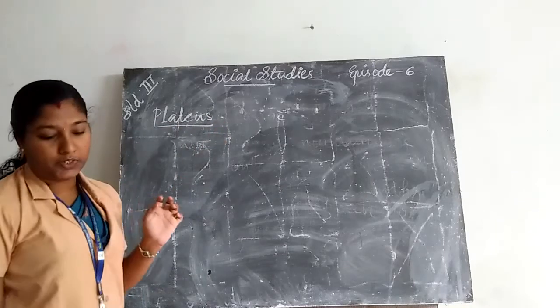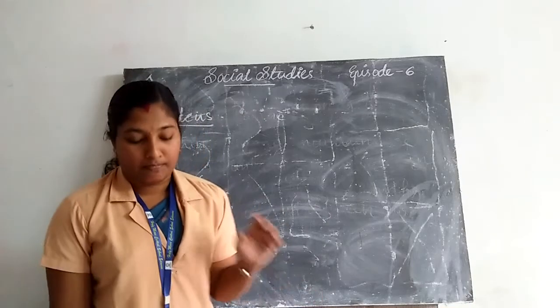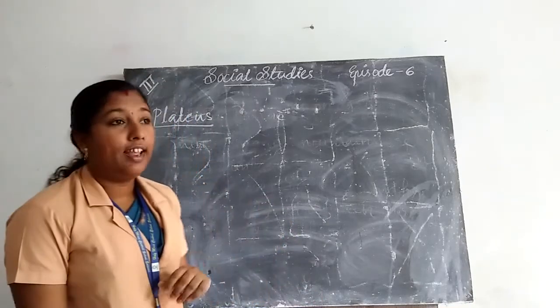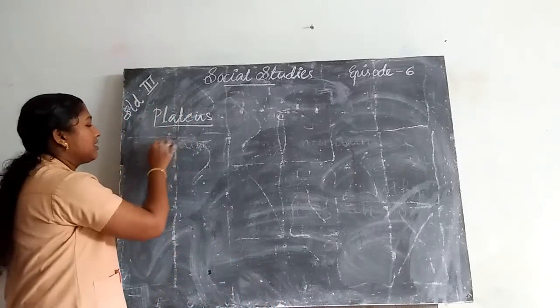What are plateaus? A plateau means an area of level highland. Highland is called plateaus.